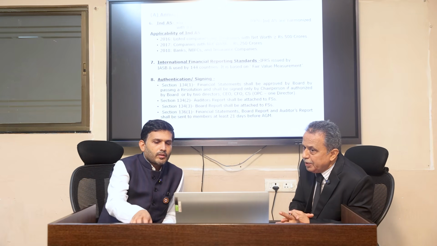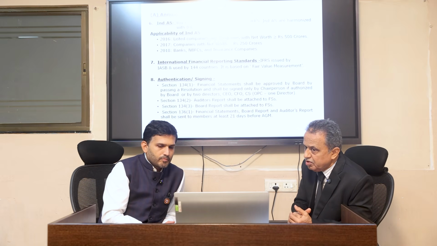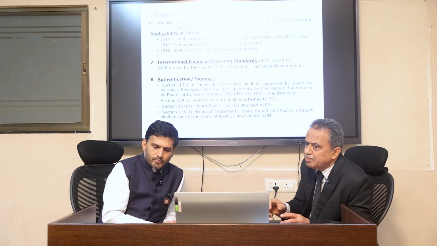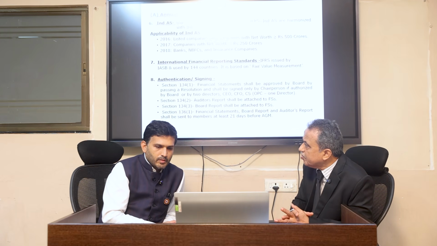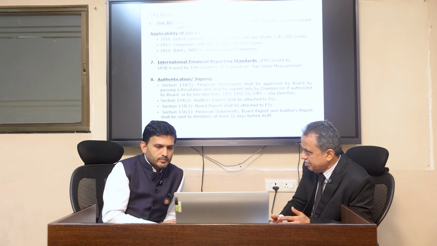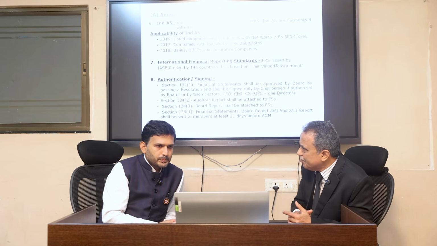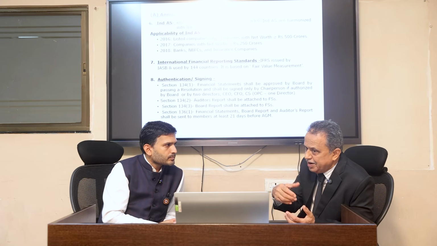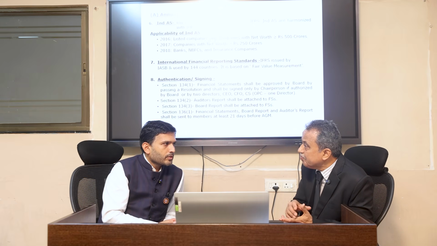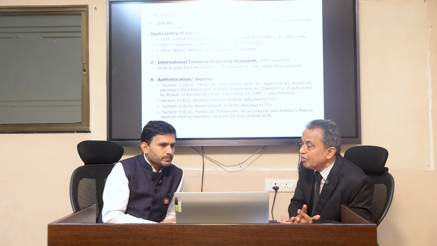And so how is the applicability made? In 2016, when they brought out the notification, it was only for listed companies and other companies with a net worth of 500 crores. In 2017, they reduced that threshold from 500 crores net worth to 250 crores. If we have a client of this much net worth, you must prepare the balance sheet in IND-AS, Indian Accounting Standard. That is our responsibility.